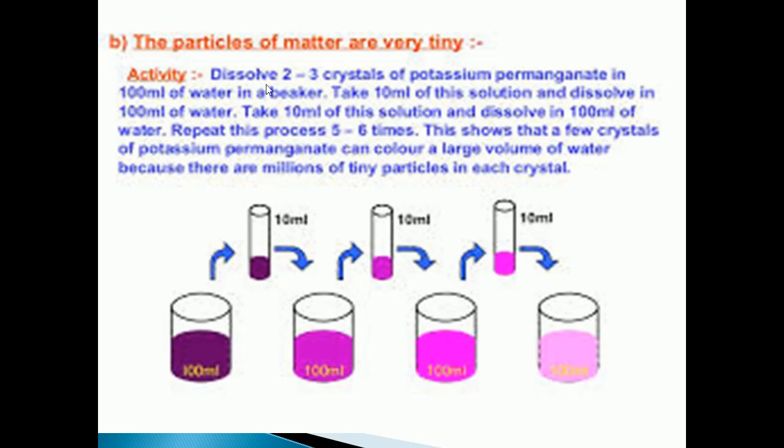Now from the beaker where you added the crystals, you have to take approximately 10 ml of the solution and put it into another beaker which is having 90 ml of clear water.